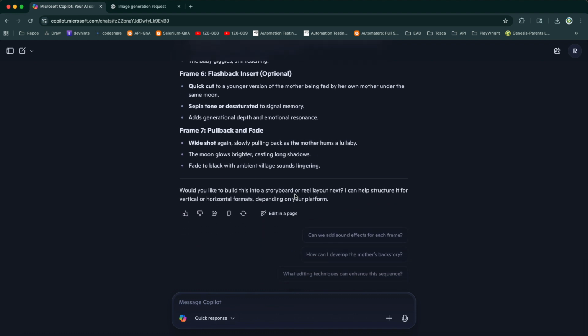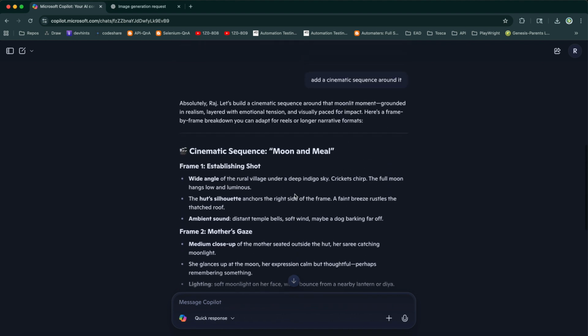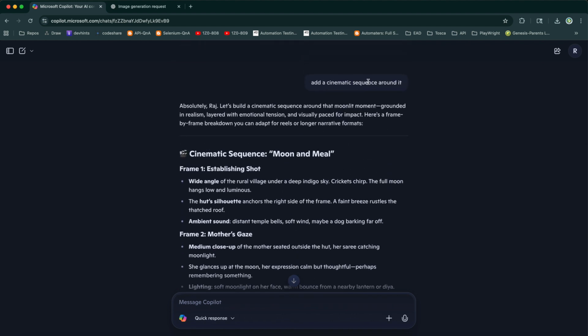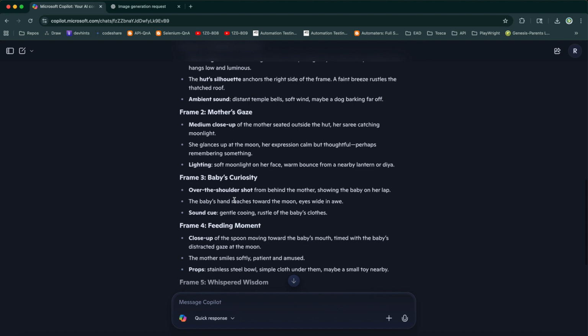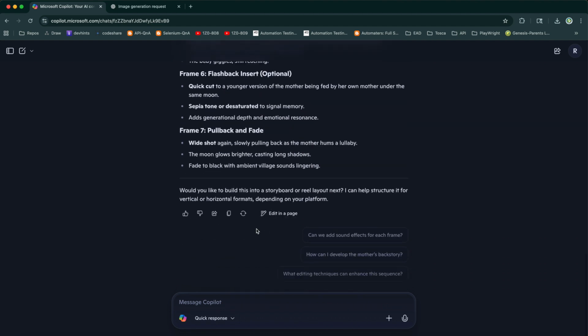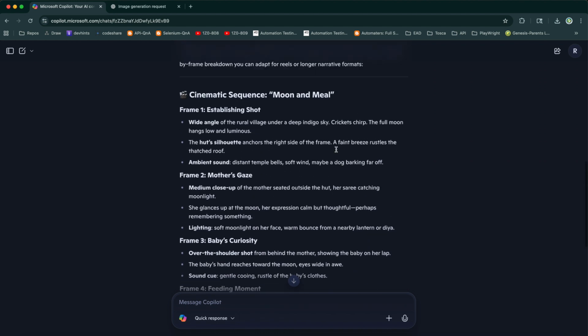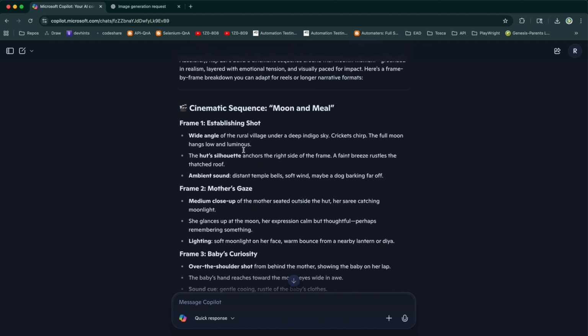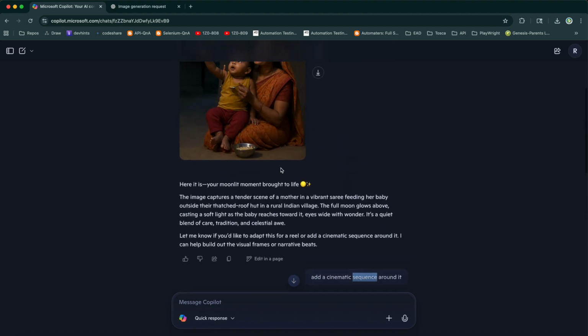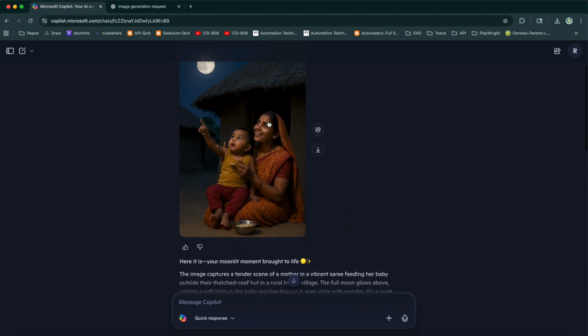What can be that frame by frame? Since we have asked for cinematic sequences, that's why it has given frame by frame. It didn't give all the images, but if you look at these frames and if you request based on that frame, definitely it's going to modify this image.